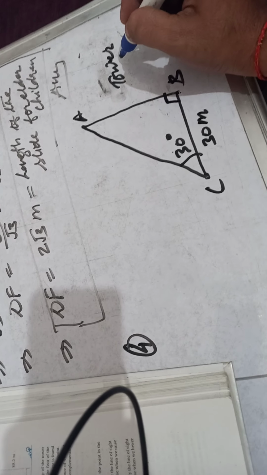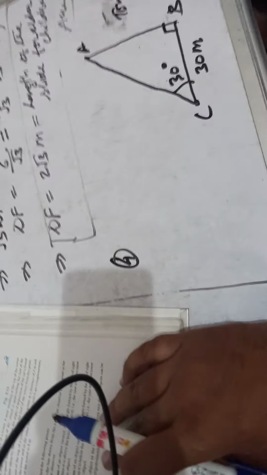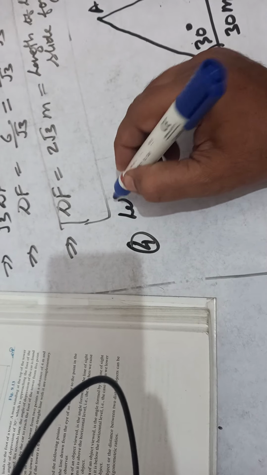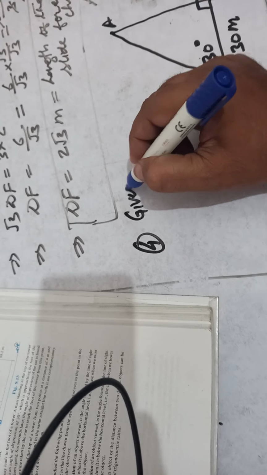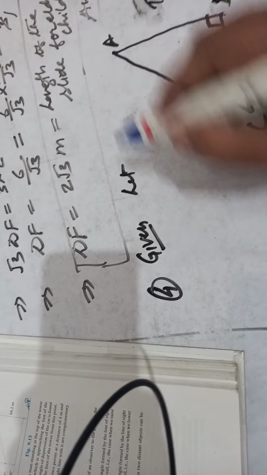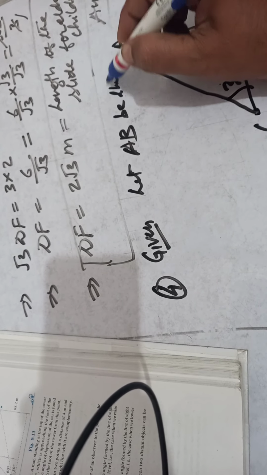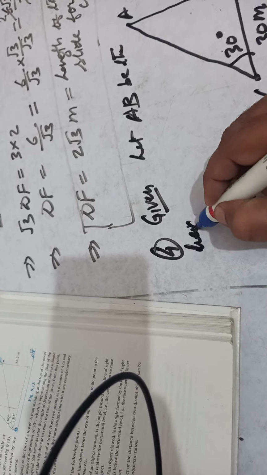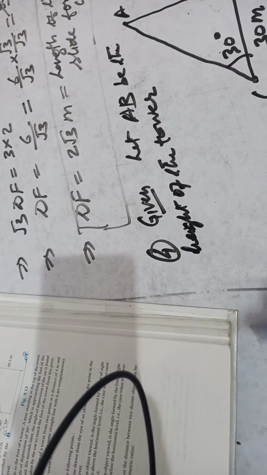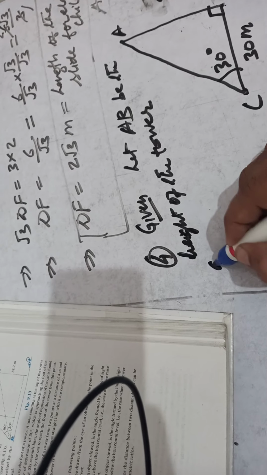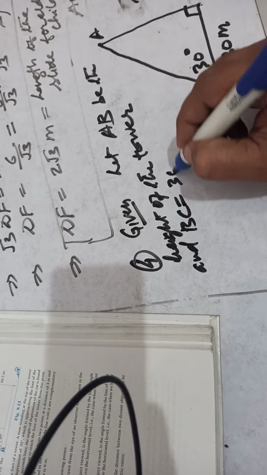This height of the tower we have to find out. You can assume it to be H, or let it be AB only. Let AB be the height of the tower, and BC equal to 30 meter.